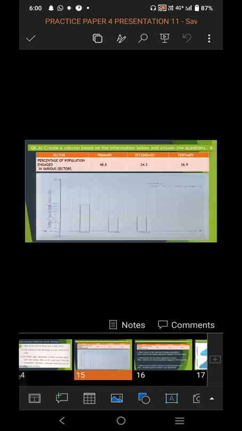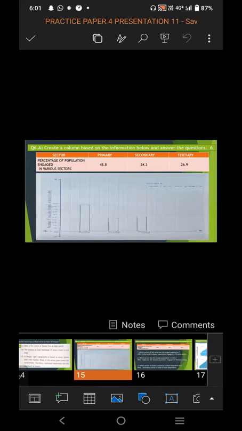Next question, question number 6a. Create a column based on the information below and answer the question. It is of 6 marks. In the question, by mistake, it has been given as create a column based on the information. You have to draw the graph based on the information given in the chart.